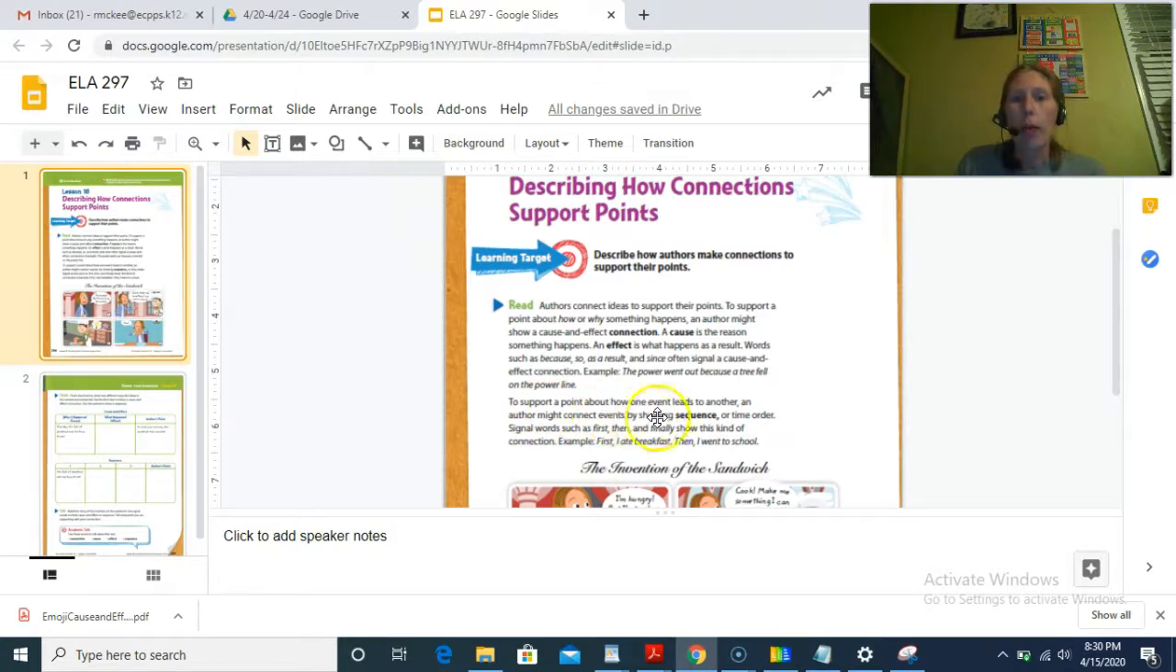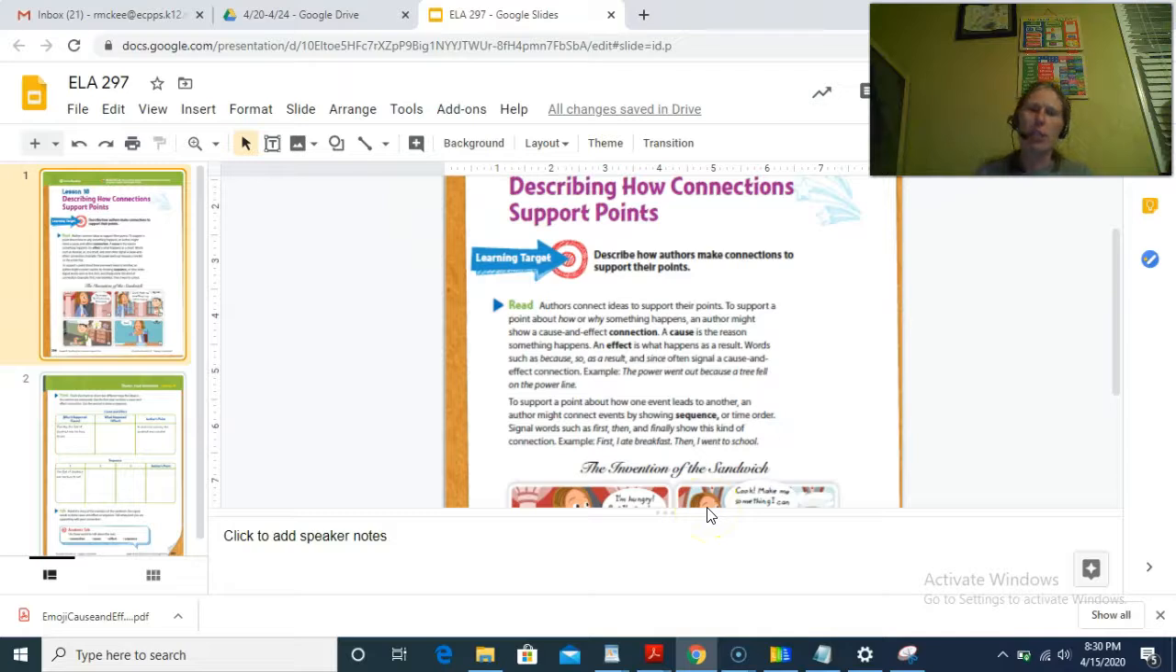To support a point about how one event leads to another, an author might connect events by showing sequence or time order. We know sequence is the order of events. So when we're seeing the order of events, we know it's sequence, and cause and effect will often show us that sequence. Signal words such as first, then, and finally show these kinds of connections. Example, first I ate breakfast, then I went to school.